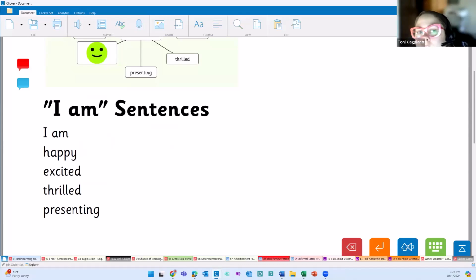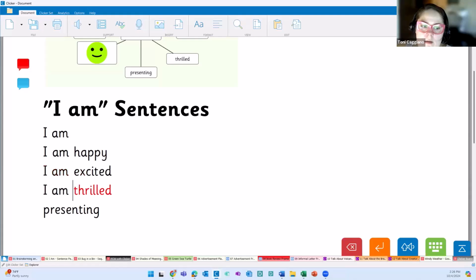So this is great for where students might be using Clickerboard to practice or study for an exam. They're writing out everything that they know. We want to get that over to the document so they could repurpose it. We can pop that sentence stem on to all of these. I am happy. I am thrilled. There we go. And then we could add our sentences to get our speech feedback.